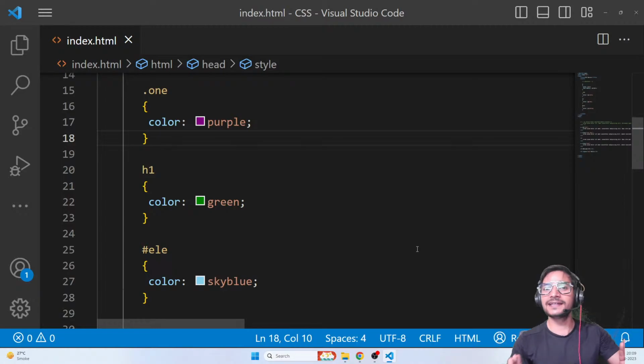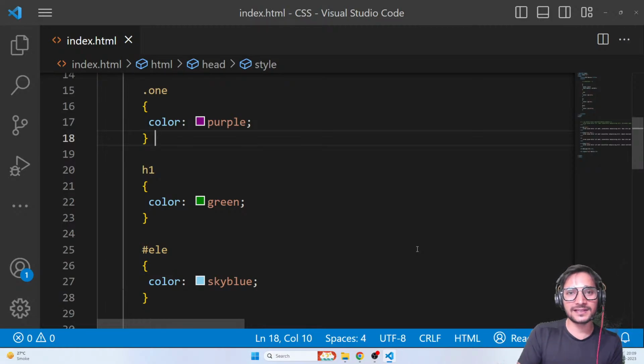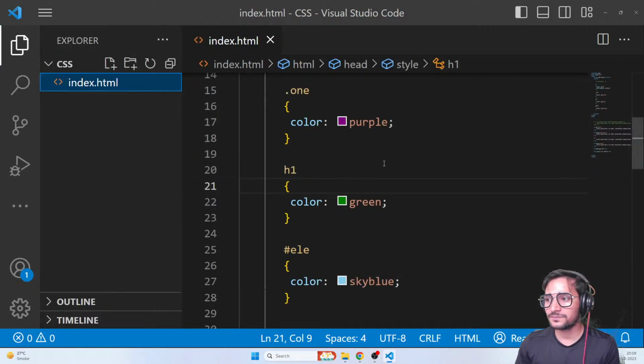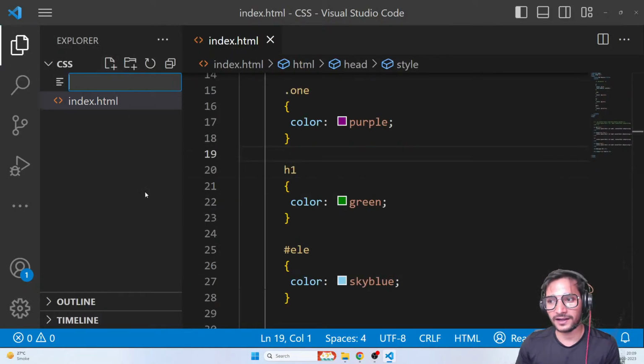It is exactly similar to internal CSS. The only difference is that internal CSS you write inside the HTML page. That's why it's also called embedded CSS. External CSS simply says, write your CSS in a separate file. Don't mix it with your HTML file. So let's do that. We'll create a different file, and this file will be completely dedicated to CSS. That's why the extension of this file will also be .css.